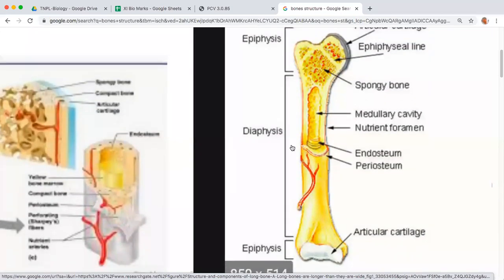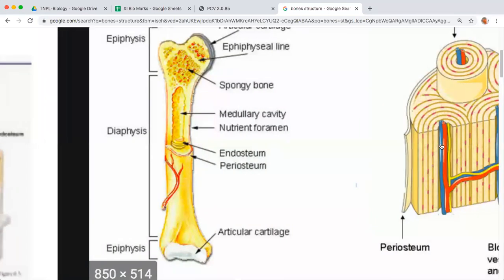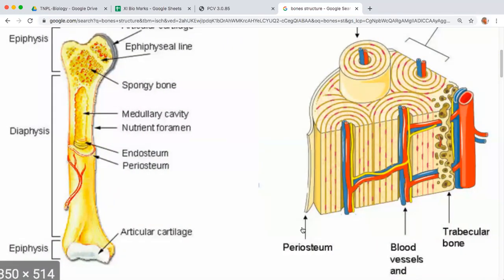Are you able to see this bone? The outermost layer of that bone that you see is called the periosteum. Immediately after that you will have a matrix. So this is the periosteum, then this major part that you see here is the matrix.